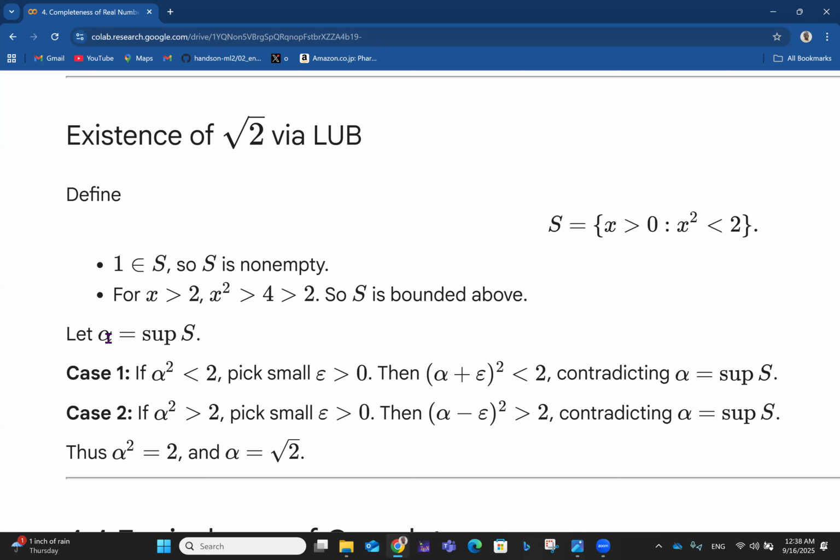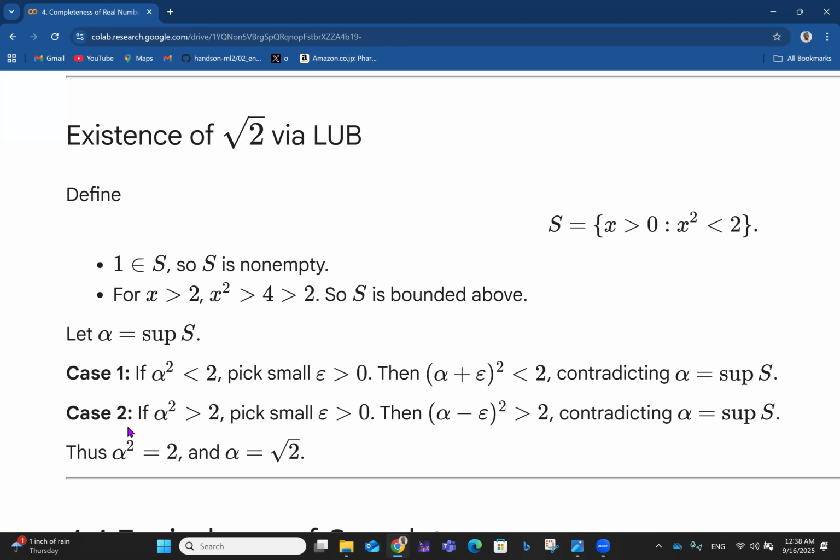So if you now say let alpha be the sup S, that's the supremum of S, then let's see case one. If alpha squared is less than 2, then you pick a small epsilon greater than 0. Then you say that alpha plus epsilon squared is less than 2. And in this case, we see that that contradicts the fact that alpha is the supremum of S, because this is supremum, right?